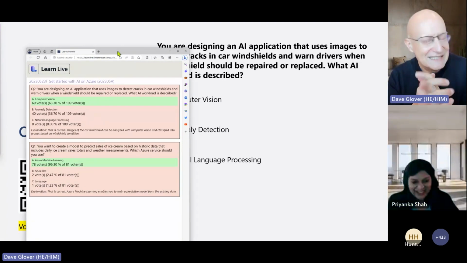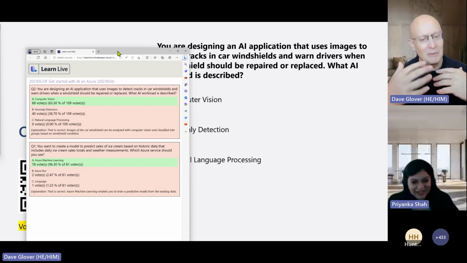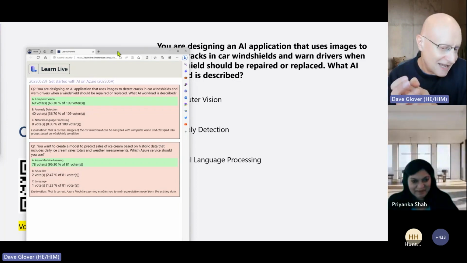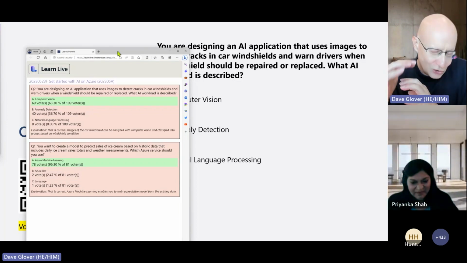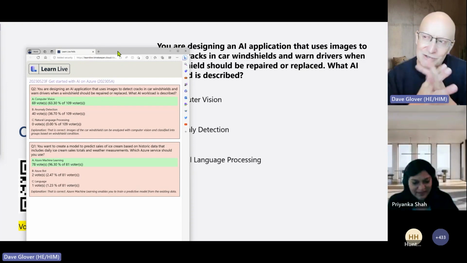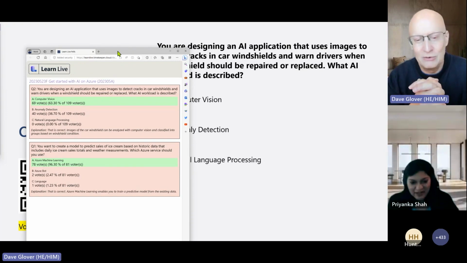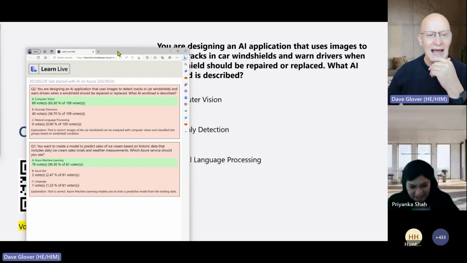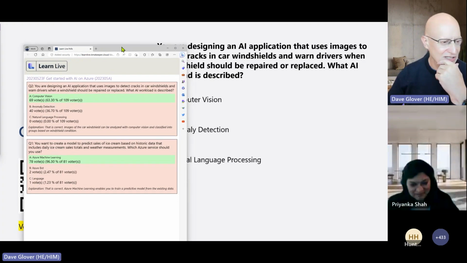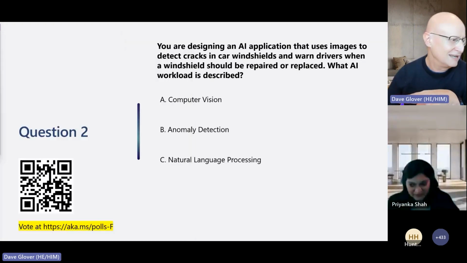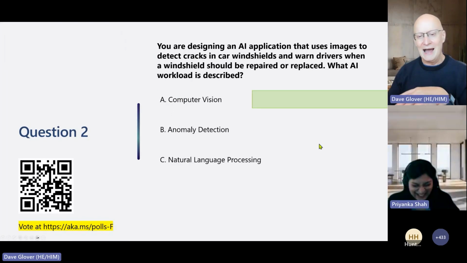63% did say computer vision, and that's probably what it would be. Now, in fairness, could you use anomaly detection? No, I think you'd really be using computer vision. So the answer is computer vision, but I have to say, we did deliberately try and throw you off using